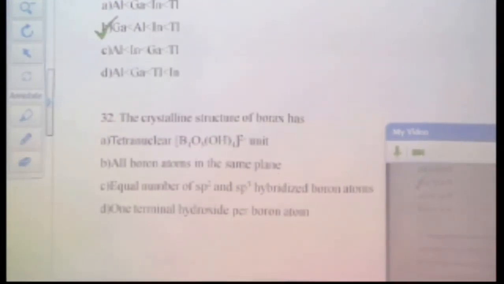Because inert pair effect is reflected down the group. So what should be the trend for atomic radii? Atomic radii should always increase down the group, right? First, A option is correct. Yes, because down the group size increases because of addition of new valence shell, right?